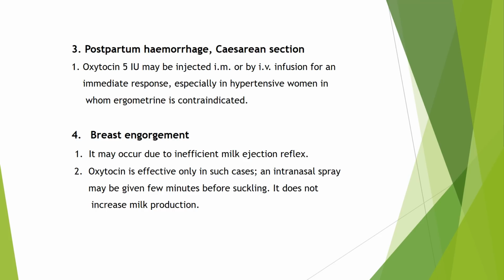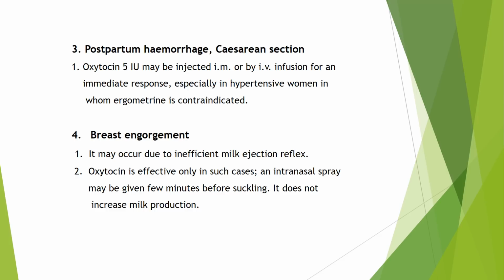Third use is postpartum hemorrhage and cesarean section. Oxytocin in a dose of 5 international units may be injected intramuscularly or by IV infusion for an immediate response, especially in hypertensive women or in high risk patients in whom ergometrine is contraindicated.